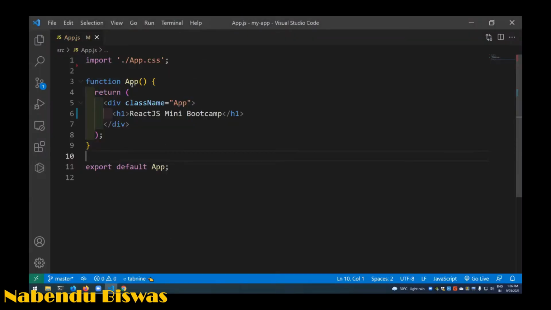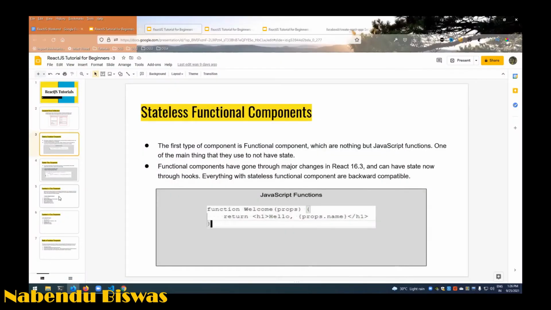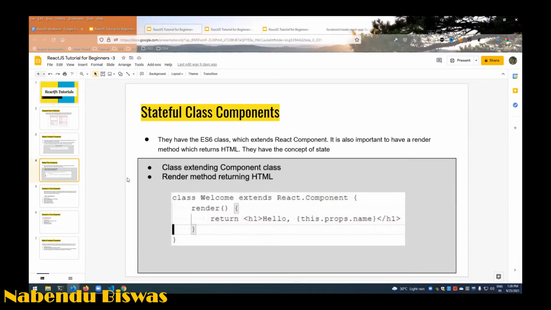If you can see, it's a JavaScript function, App. This is just a JavaScript function. And the second is known as stateful class-based components. Class-based components are ES6 classes. As I've told, the classes concepts and the ES6 concepts are very good, very important. They are ES6 classes in which we have to extend the React component. We are soon going to see this extend React component, because React has put a lot of things inside it.